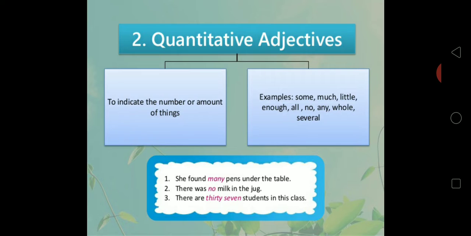So she found many pens under the table. So this many is talking about what? Quantity. There is no milk in the jug. It's talking about quantity. Then there are 37 students in our class. So you are talking about numeral adjectives here. How many? You are talking about how many or how much of a thing is there.